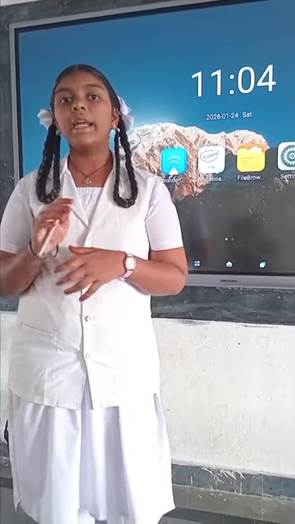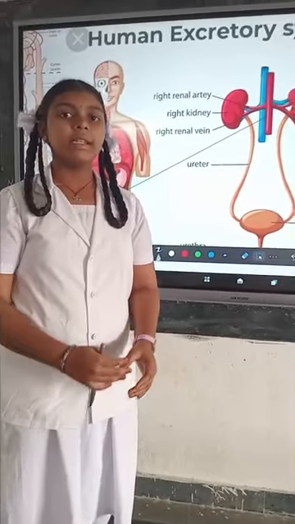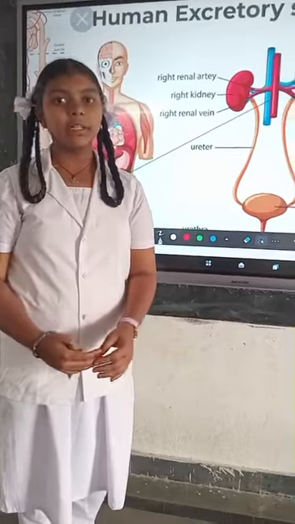Yes, you are right. The CO2 is taken out from our body through a process called respiration. So, what are the functional units which take out the CO2 from our body? The part known as the lungs takes out the CO2 from our body, which helps to flow the blood from all the body parts. Now, let us start our topic, the excretory system.